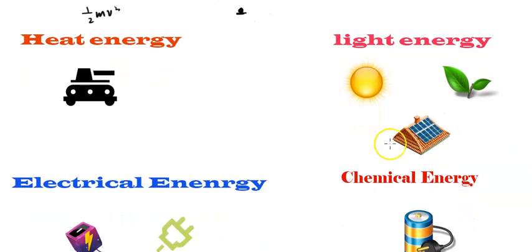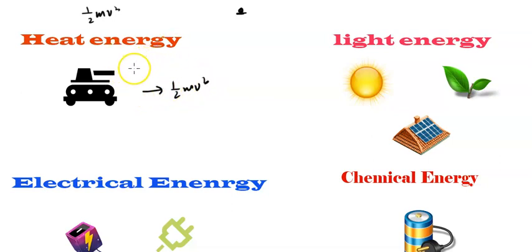Next one is the heat energy. In the engine, basically in the steam engine, when the water starts boiling, it actually pulls the entire train. So this heat energy we are converting into mechanical energy and it starts moving. So heat energy we can convert in many different ways.